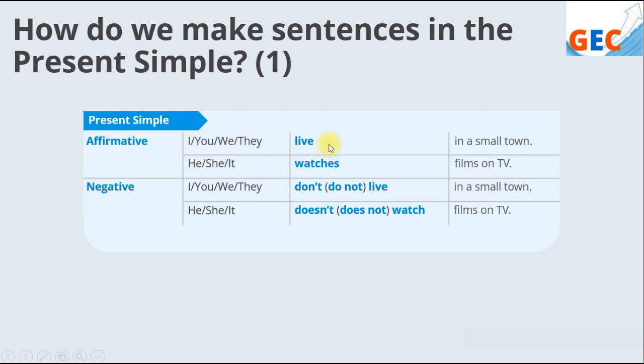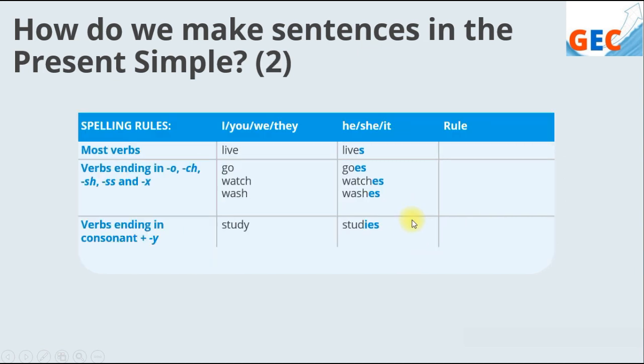Alright, so if you see here for the affirmative sentence, we use verb 1 for the subjects I, you, we, they, and for the subjects he, she, it, we use verb 1 plus s or es, right? For negative we use don't or do not for subjects I, you, we, and they, and for the subjects he, she, it, we use doesn't or does not plus verb 1. Alright, and these are also the spelling rules. And how do we make sentences in the present simple?